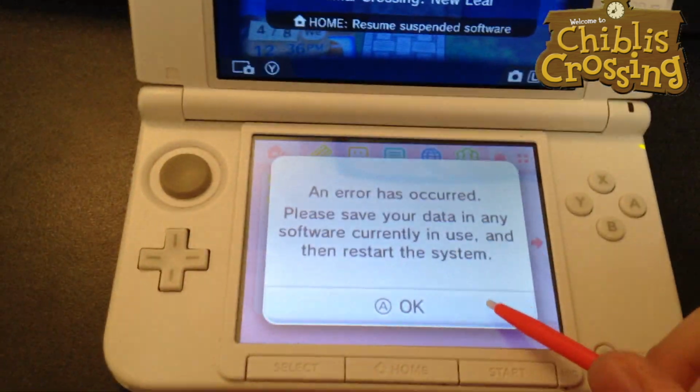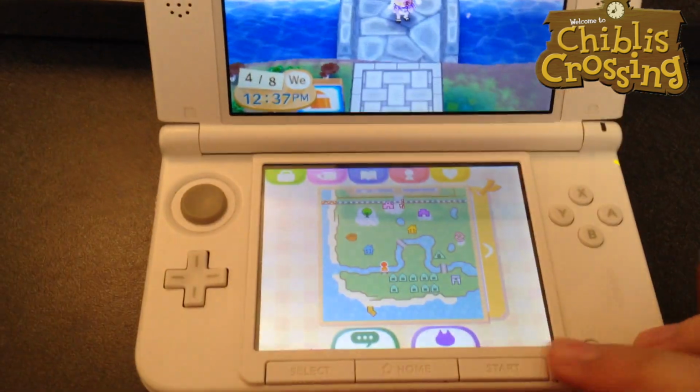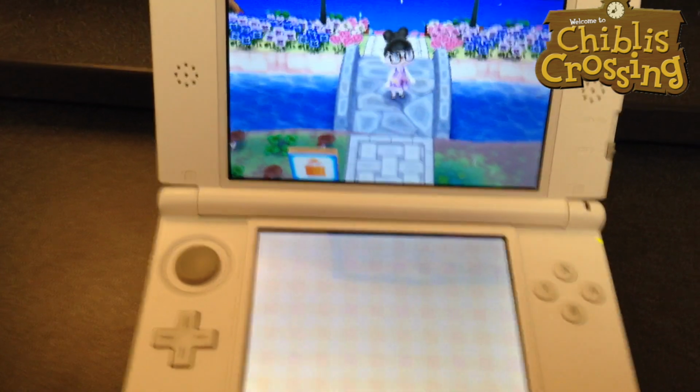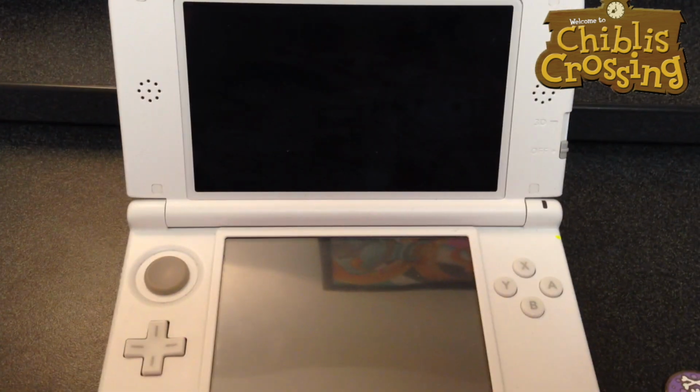Alright, it's going to say that an error occurred. That doesn't really matter. Just go back to your game. At this point, you can turn it off, but I'm going to save so that I don't get resetting. And I'm going to eject my SD card and put it in my computer.